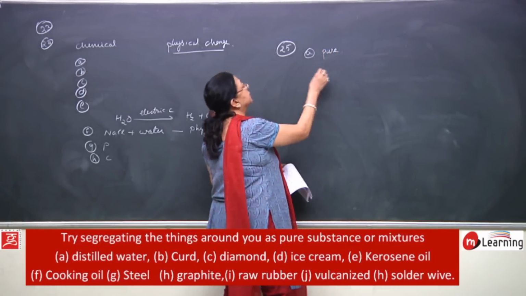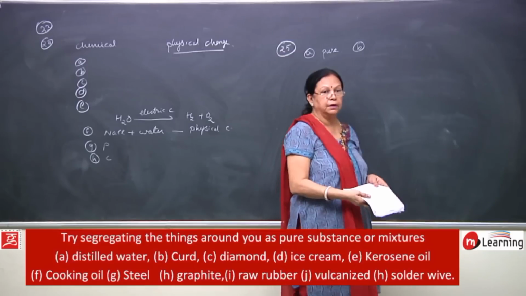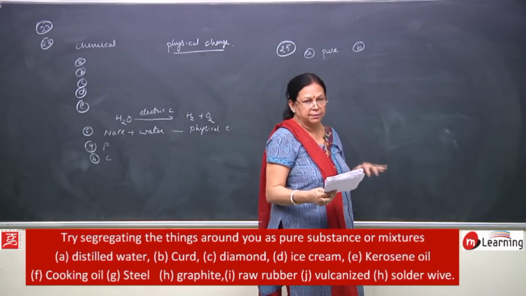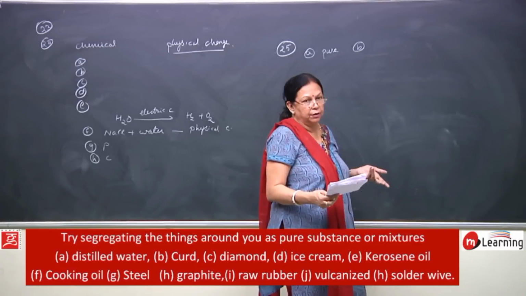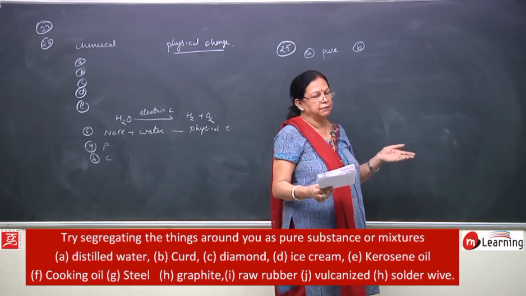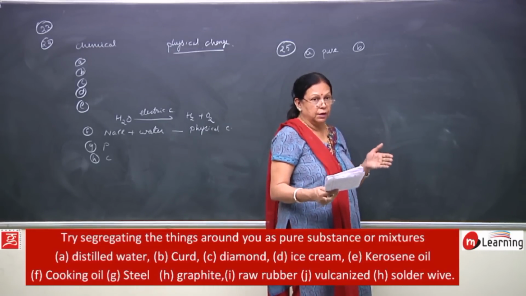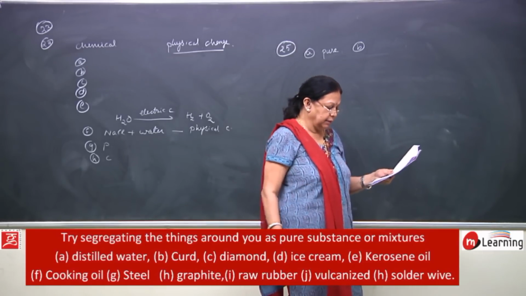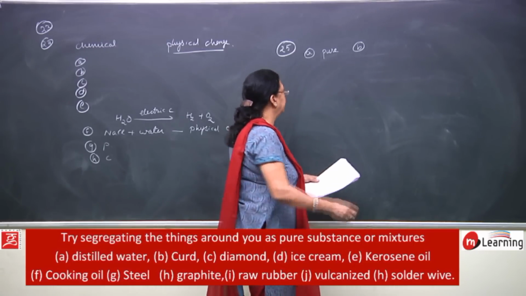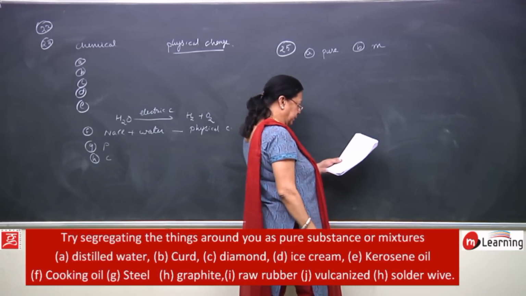Then B is curd. Curd, it is what? It is a mixture. Why is it a mixture? It is made from milk. In milk, we do not know how much quantity of water is there, how much fat is there. It differs depending on the source from where we have got it, right. So, the curd which we get out of milk is a mixture, not a pure substance.